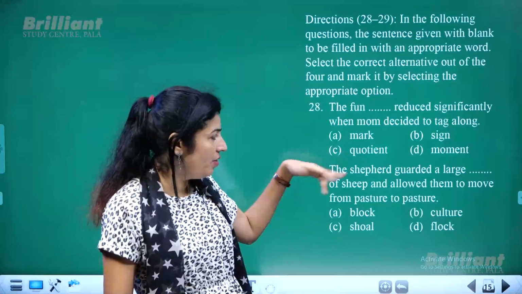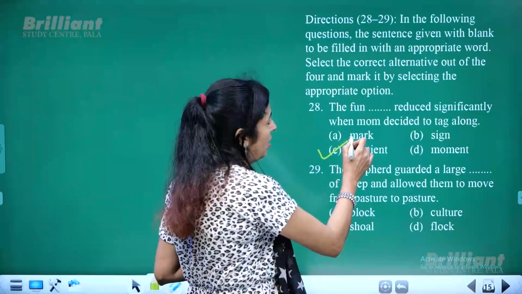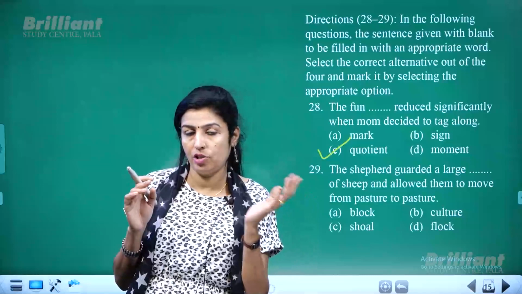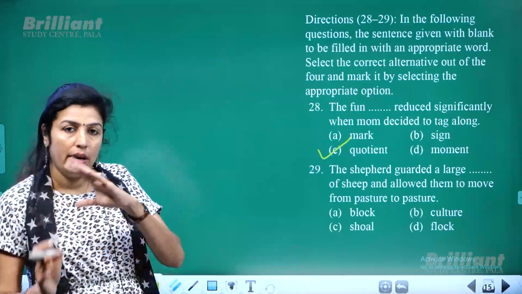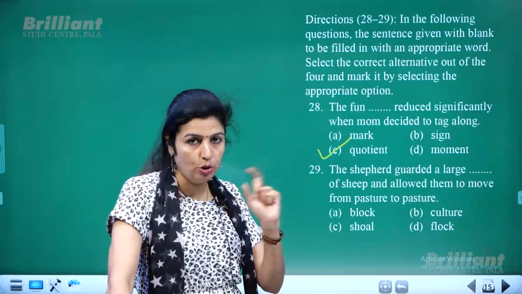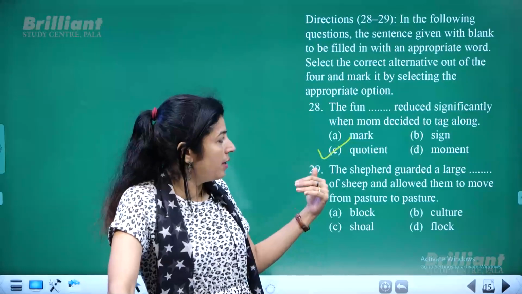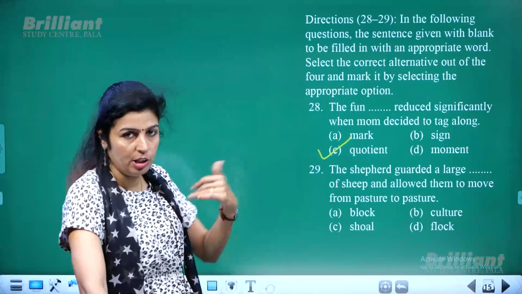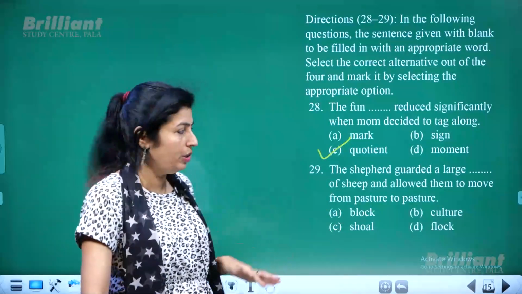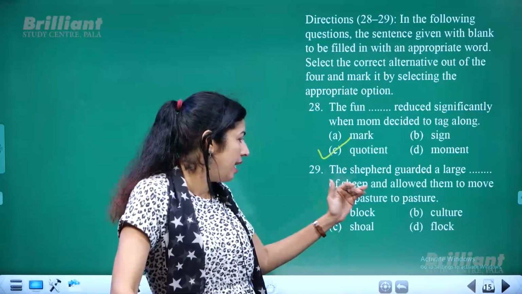Is it fun mark? We do not use that word. Fun sign? No, but fun quotient. The fun quotient. Okay, just like we use IQ, intellectual quotient, emotional quotient. Exactly the same way, fun quotient is also used. The fun quotient reduced significantly when mom decided to tag along. When she came, or when she was also included, the fun quotient, or the fun people were having, got reduced.